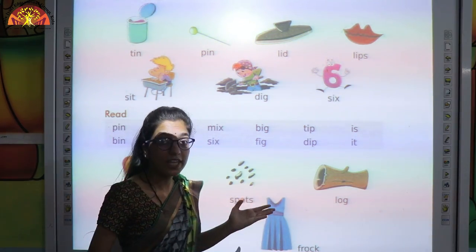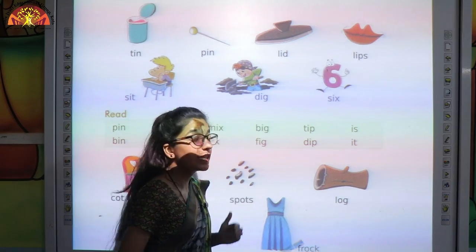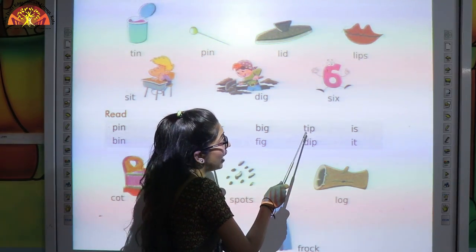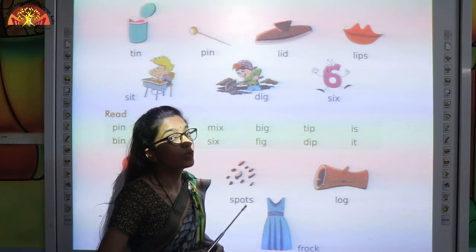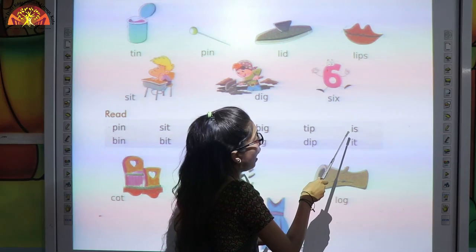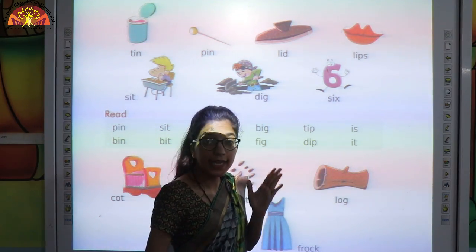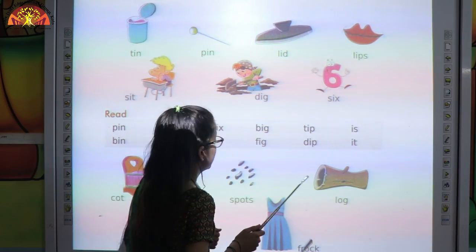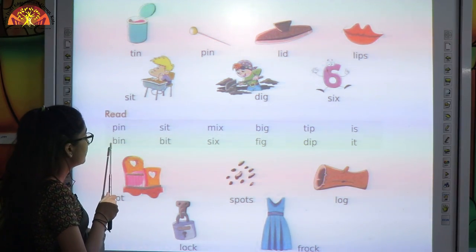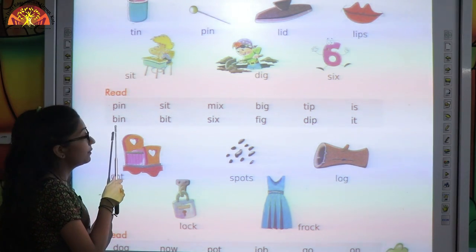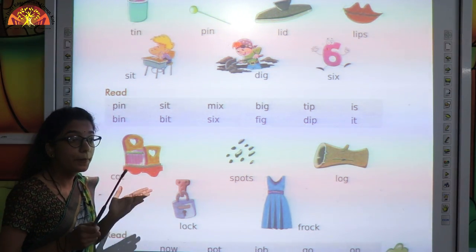T-I-P, tip. Sound of T is T. Sound of I-P is ip. So it will become tip. This is I-S, is. Now tell me, what is this? Which word is written over here? Tell me kids. Yes, bin.